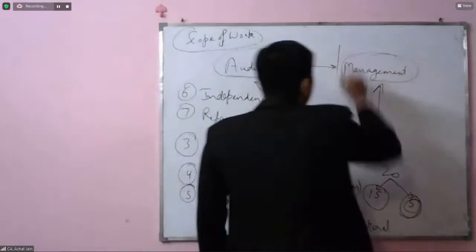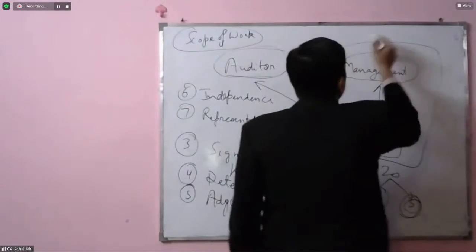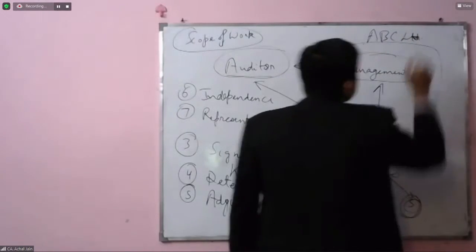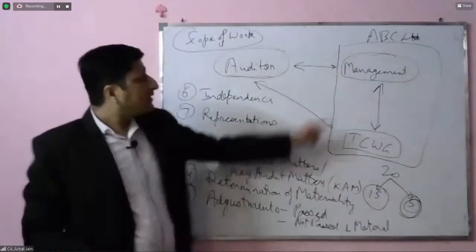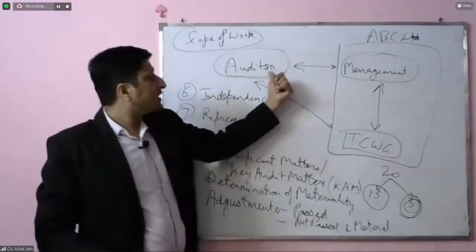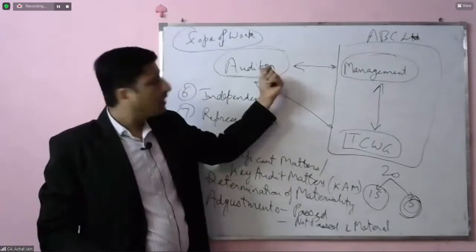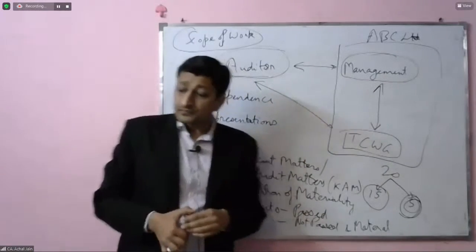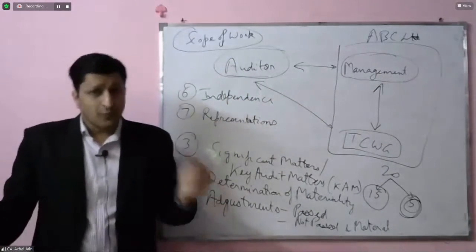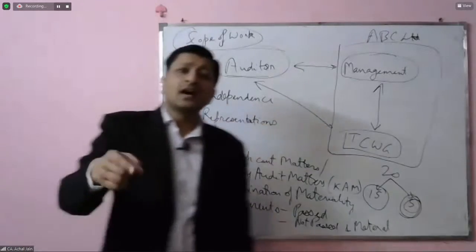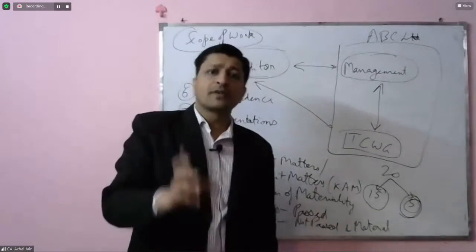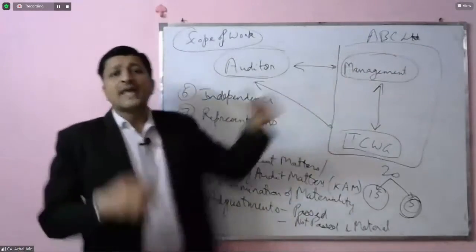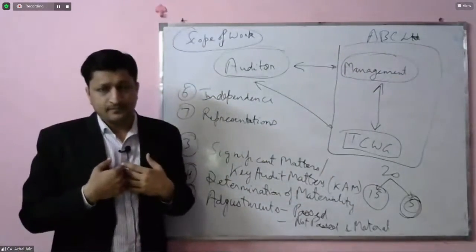Basically, they are part of a company. Let's suppose this is ABC Limited. So why is it happening that one is giving some communication to the auditor and the auditor is giving the same communication to those charged with governance? It's about, once again, making the audit committee or the board of directors aware that this is what your management has represented to me.